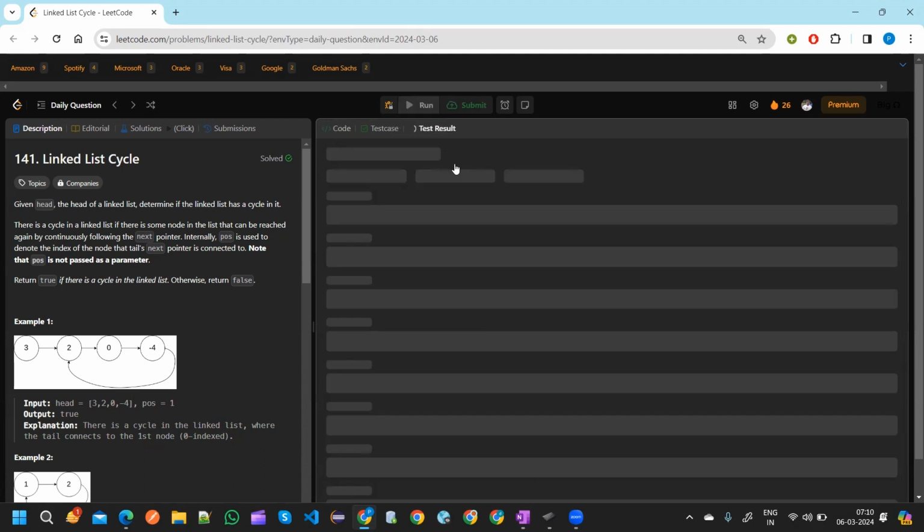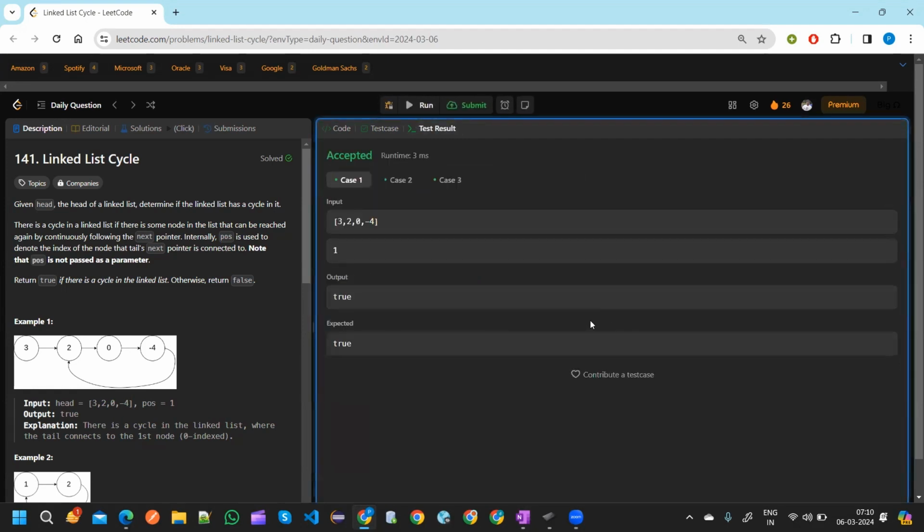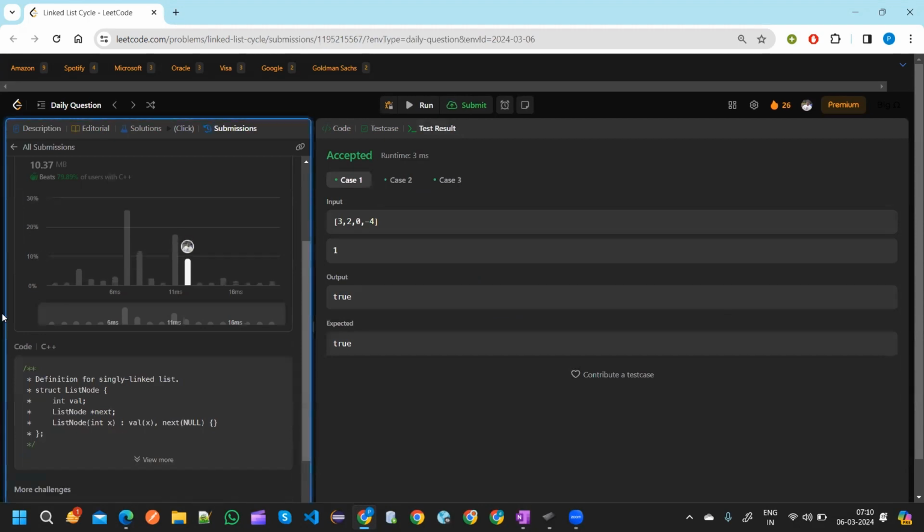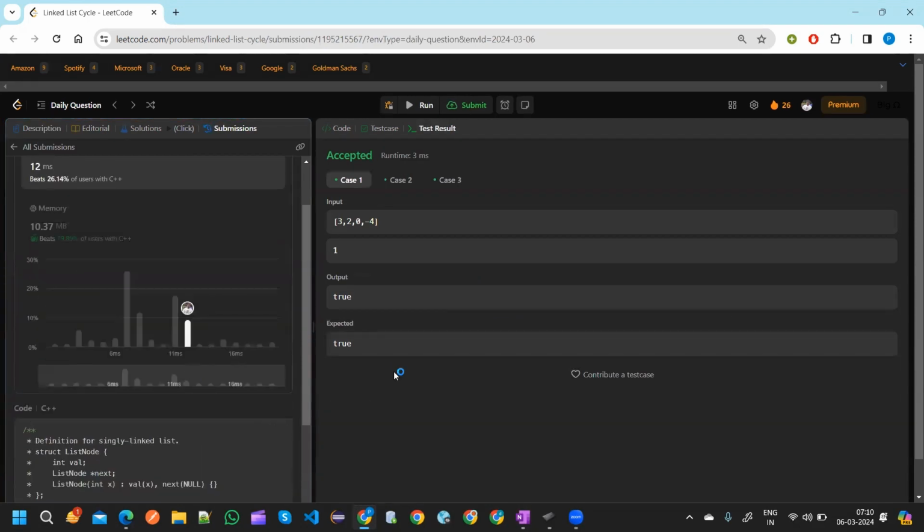Let's try to run the test cases. So the test cases have been accepted. Now let's try to submit the solution. So the solution is accepted. I hope the problem statement and the solution are clear.